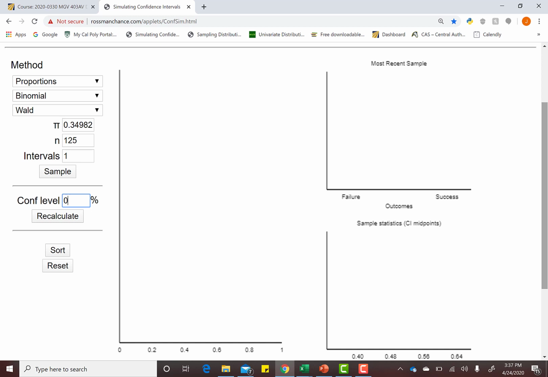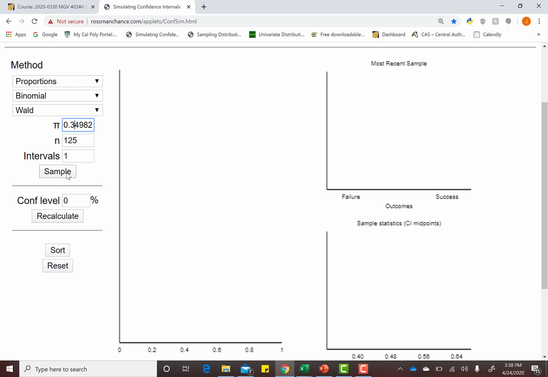We're going to look at a simulation to represent this concept. Now, something that we don't know is pi. Pi stands for our population proportion. And we're trying to estimate the proportion of collegiate students in a relationship. So suppose, for argument's sake, this is something we do not know, but suppose in reality the proportion of all college students in a relationship is 0.34982 and so on and so forth. What we're doing is we're trying to take a sample of 125 observations to estimate this proportion.